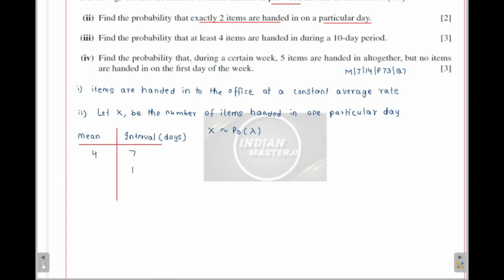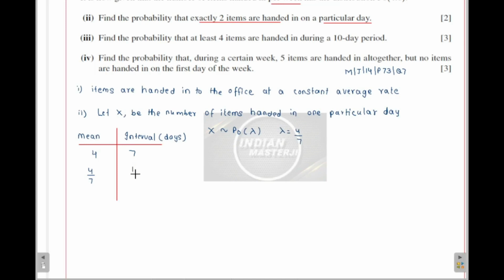So if they are asking for 1 day, that means they have reduced the time interval by 1/7. So I'll write down this also as 4/7, because we have studied that the events occur at a constant rate, so the mean basically is proportional to the interval. So what I can say here, lambda will be equal to 4/7.